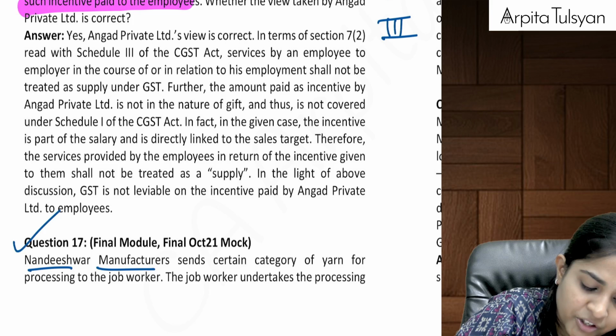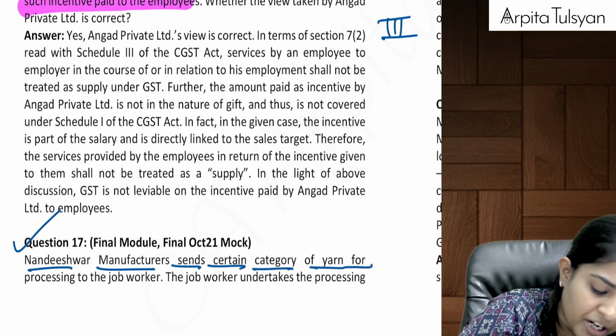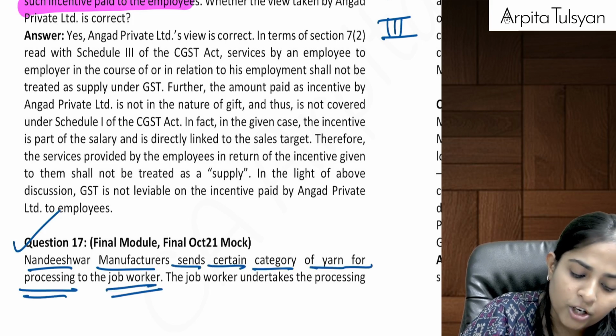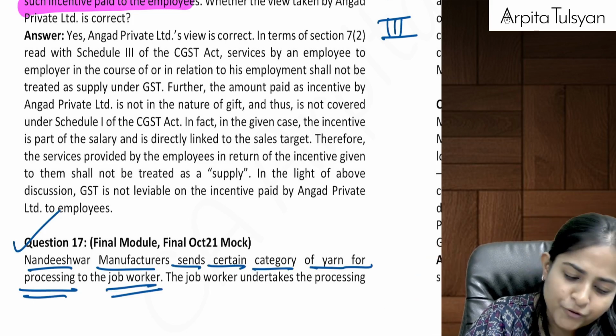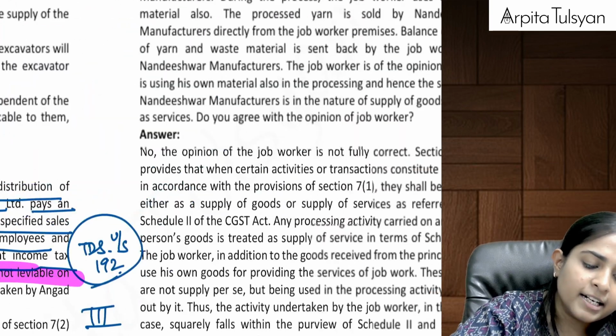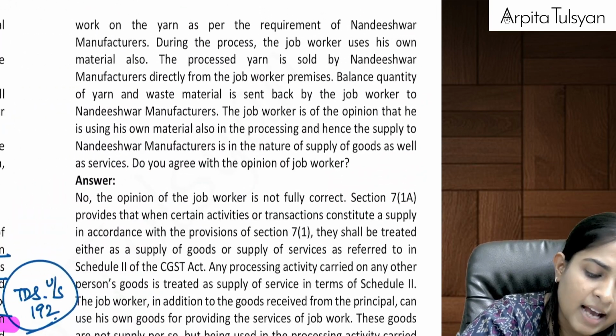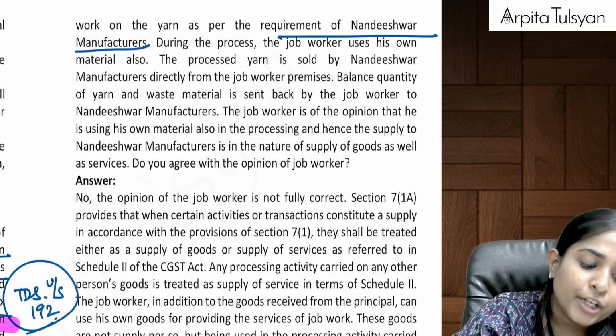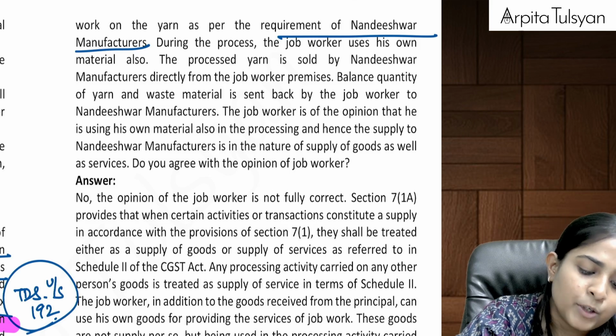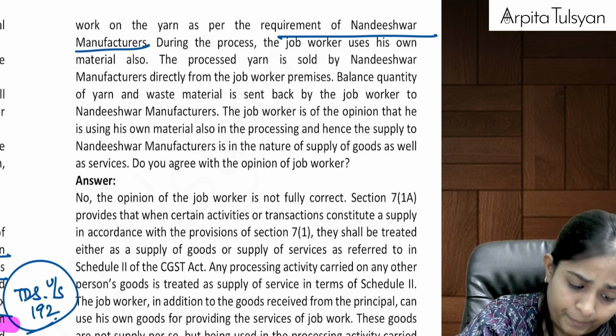Nandishwar manufacturers send certain category of yarn for processing to the job worker. Yarn is sent to the job worker, supply of service. The job worker undertakes the processing work on the yarn as per the requirement of the Nandishwar manufacturers. During the process, the job worker uses his own material also. Okay.